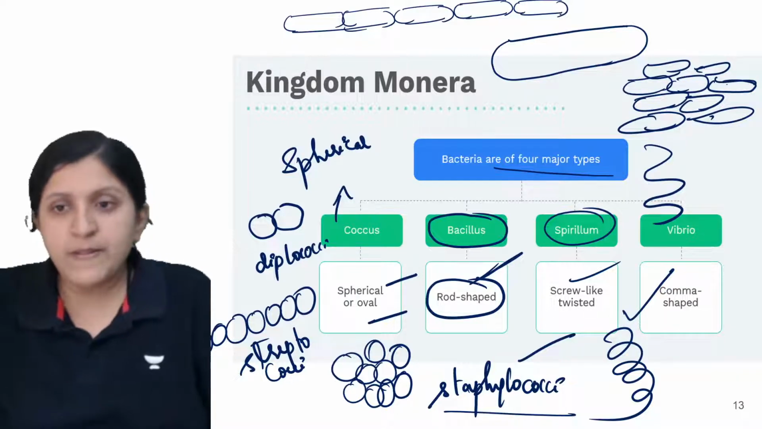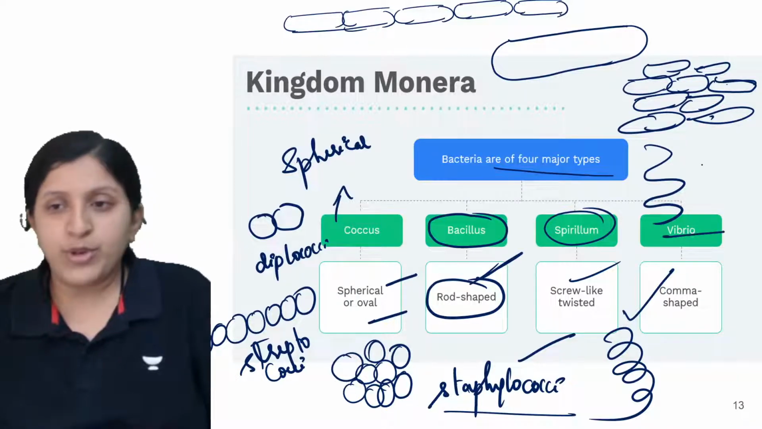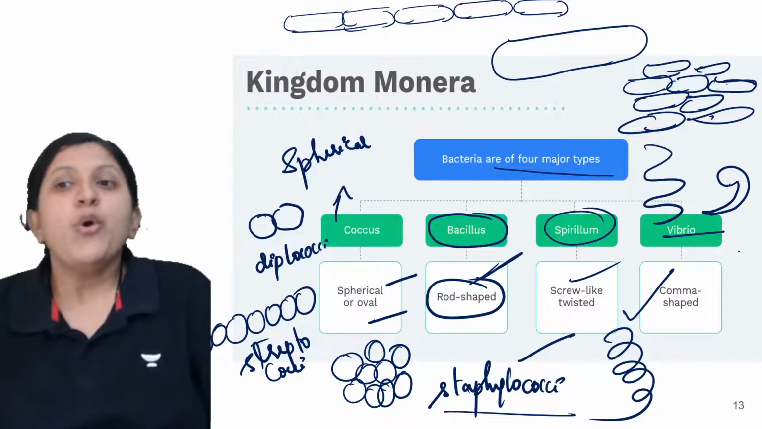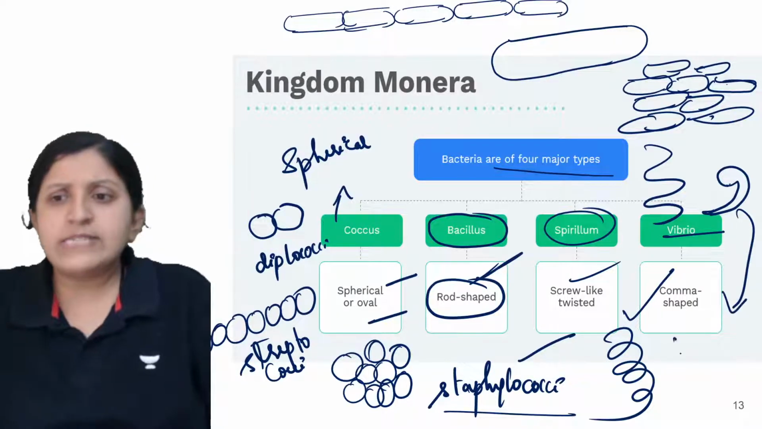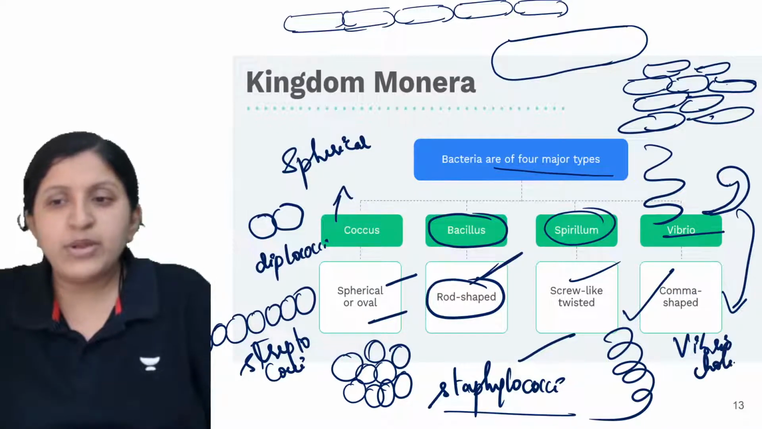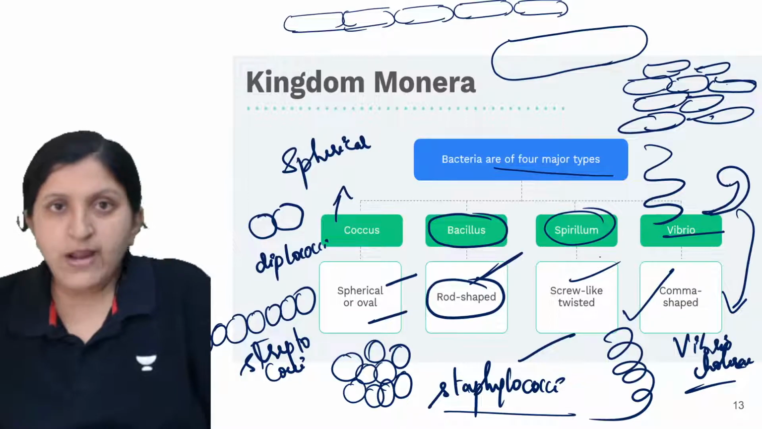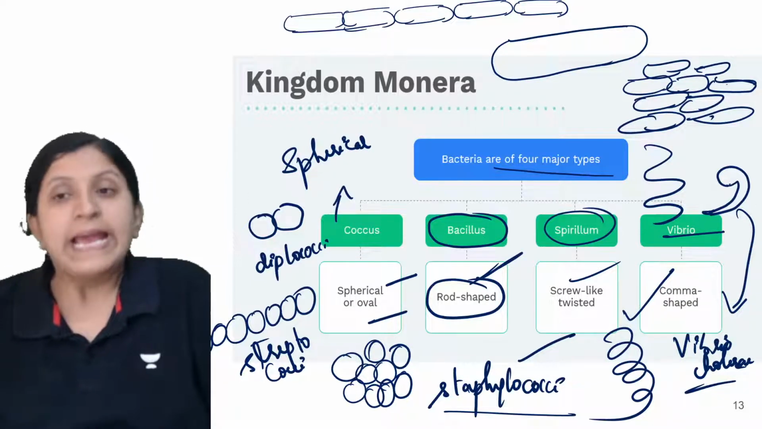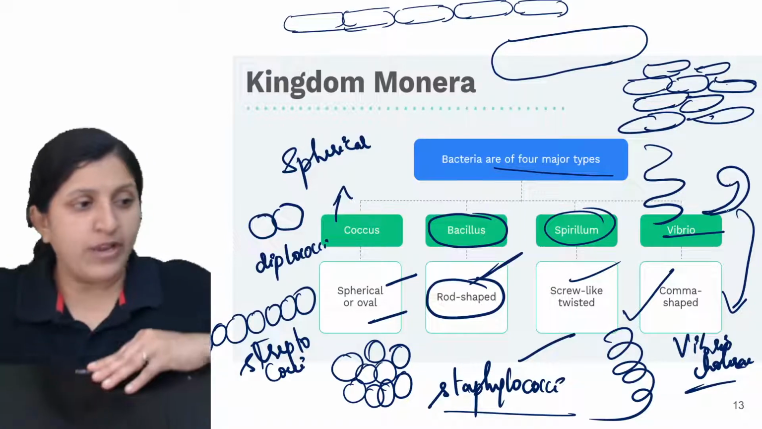So spirillum, and then there is a vibrio. Vibrio is basically a comma shaped bacteria. This one is a comma shaped bacteria. An example is Vibrio cholerae. Vibrio cholerae is the example which causes cholera in different individuals. So that is caused by whom? It is caused by the Vibrio cholerae itself.